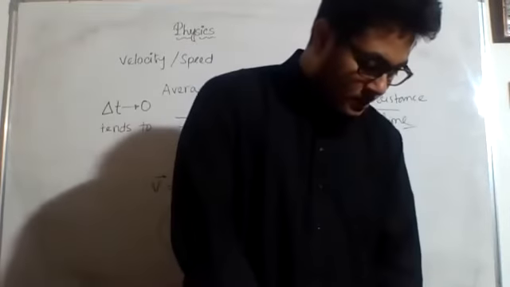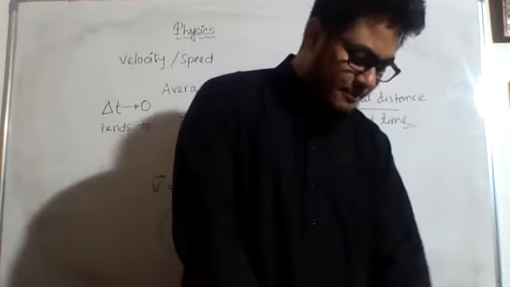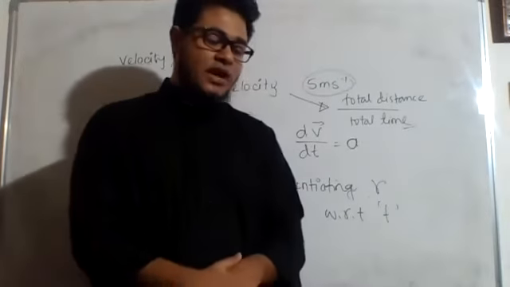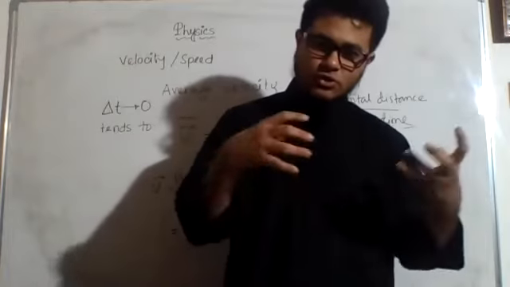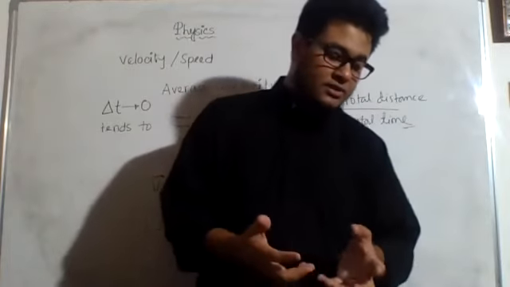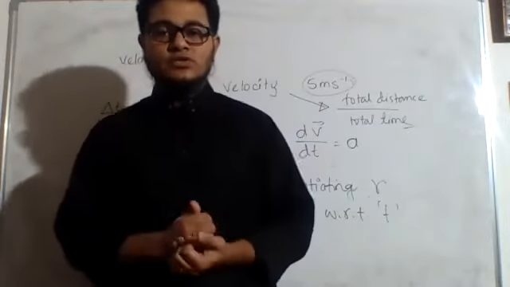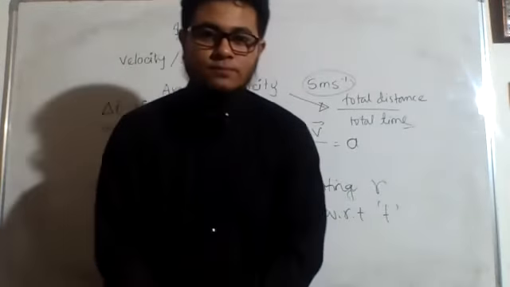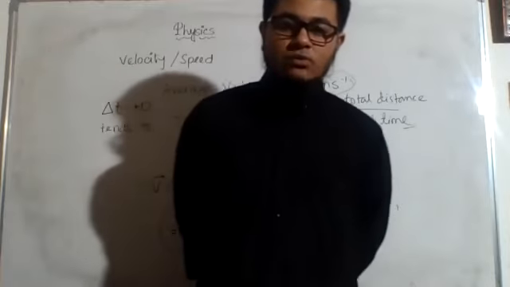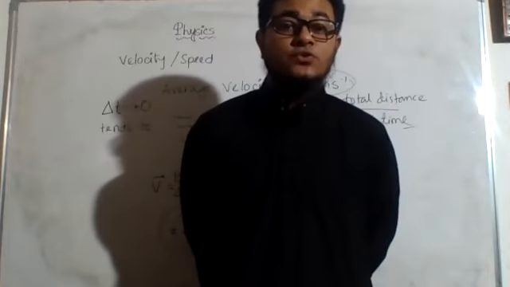Okay, now in this page several definitions are given. I will just give you a little bit of idea because you already know about this. See, there is uniform velocity. Now when can we say that the velocity is uniform? I want to know it from Nurnabi. Nurnabi, tell me when I can say the velocity is uniform.